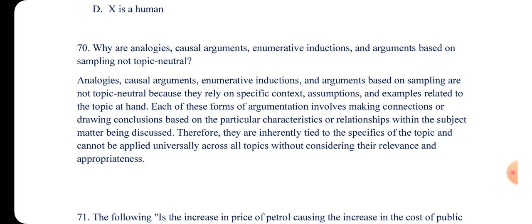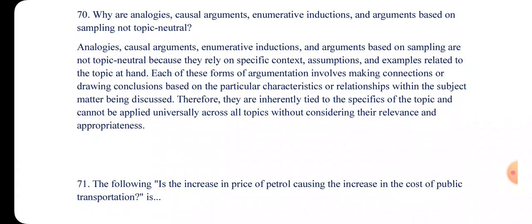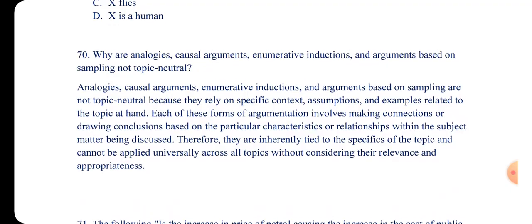Each of these forms of argumentation involves making connections or drawing conclusions based on the particular characteristics or relationships within the subject matter being discussed. Therefore, they are inherently tied to the specifics of the topic, and cannot be applied universally across all topics without considering their relevance and appropriateness. So that is the answer.